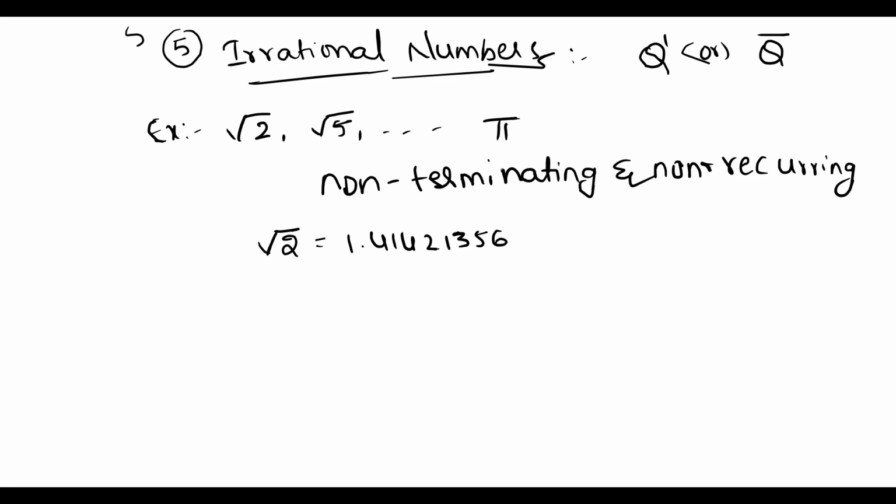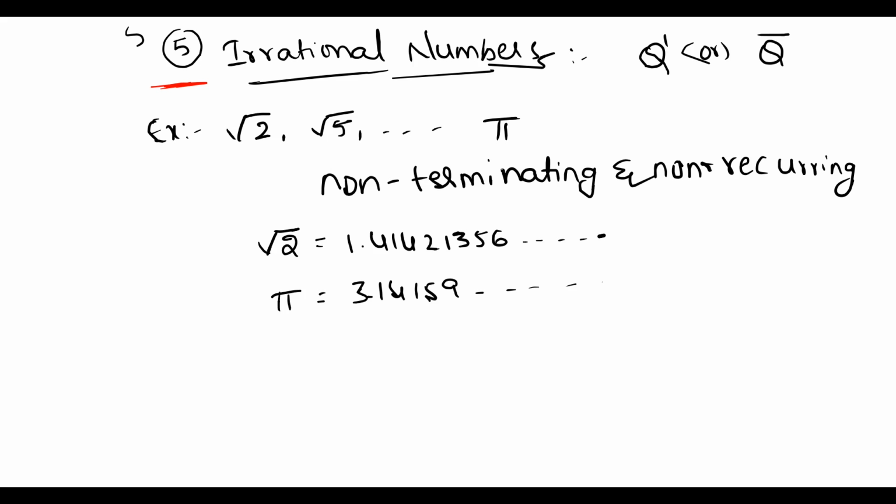It will continue. This is non-terminating. Pi is also a non-terminating value, which is 3.14159 and so on. Here we discussed five types of numbering systems.